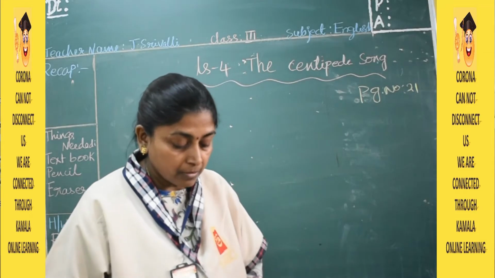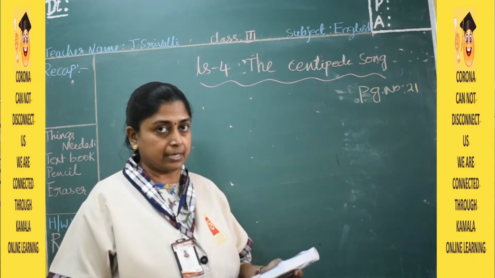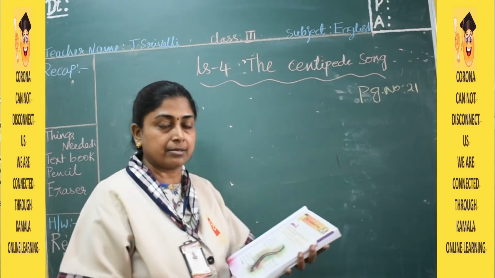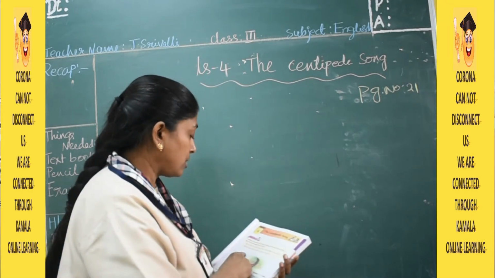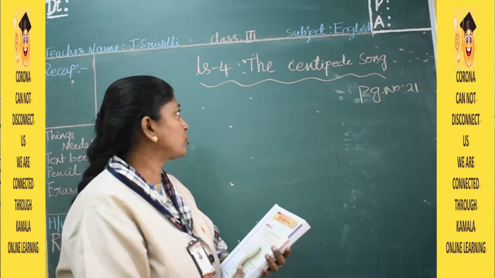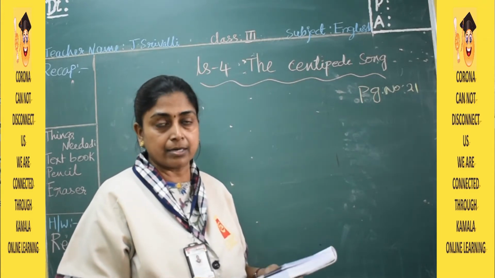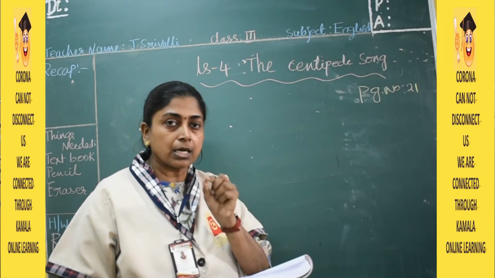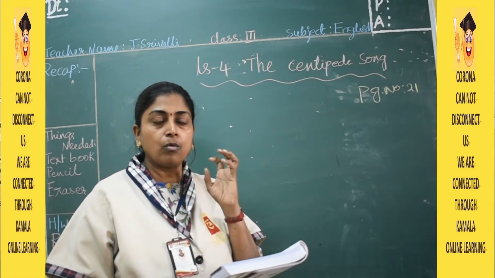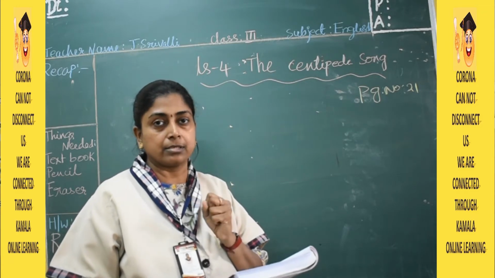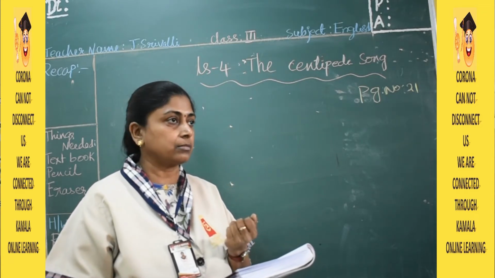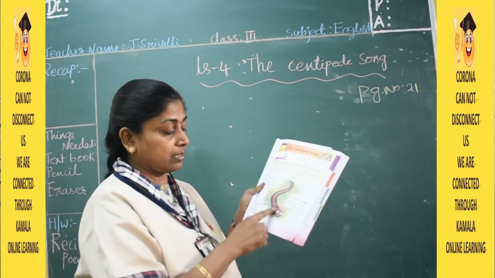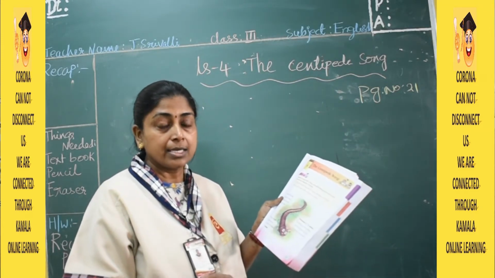Before we start our lesson, we will do a warm-up exercise which is given on page 21. Warm-up, centipede. Have you ever seen a centipede? It's a small creature, an insect, it crawls. It has n number of legs. See, there are so many, like for example a caterpillar. And this little insect you see here is called a centipede.